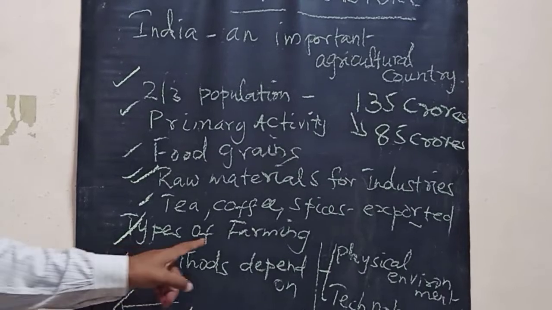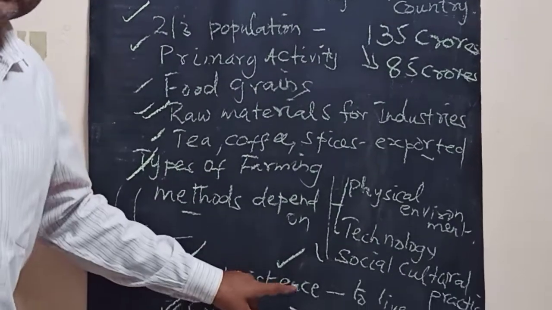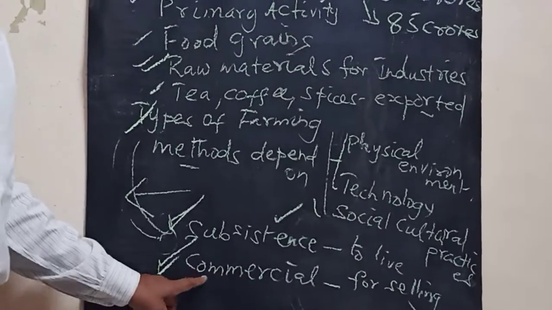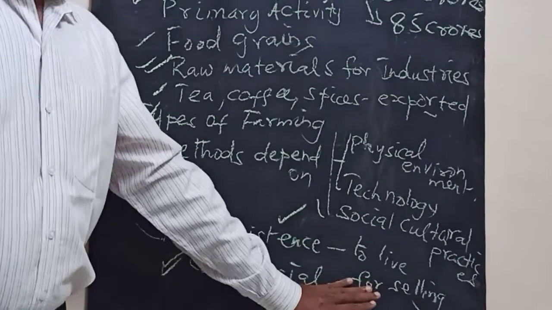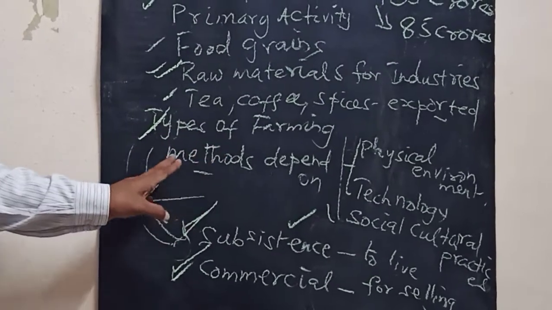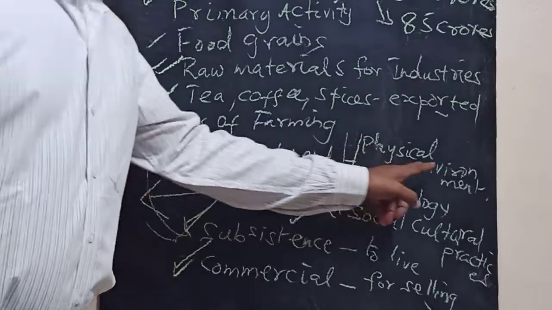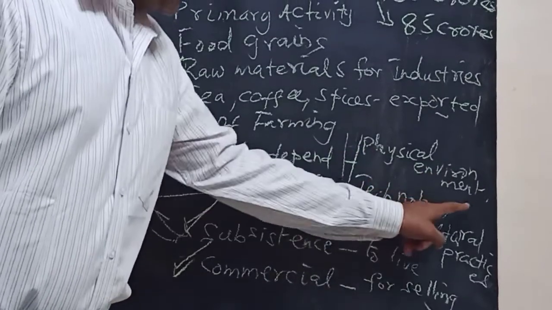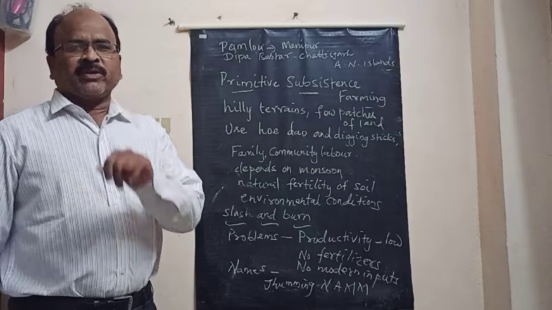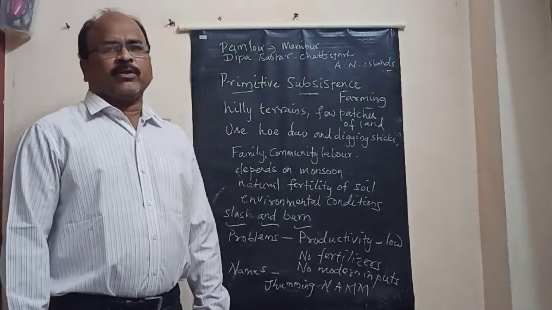Then we went for types of farming. In types of farming there are two: subsistence farming, farming for survival; commercial farming, farming for getting some money. Then we have methods of cultivation. Three factors decide the methods of cultivation: physical environment, technological know-how and socio-cultural practices.